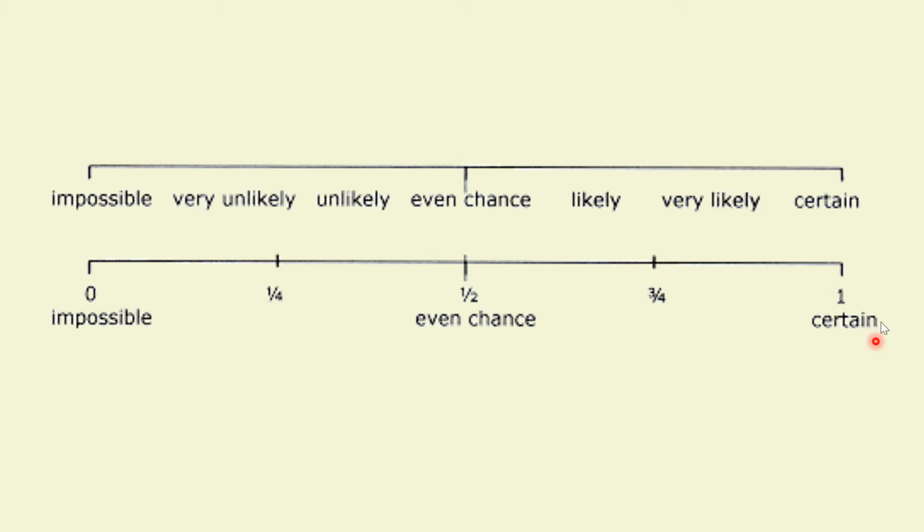So we know things that are certain are probability 1. Things that are evens have an even chance of happening, we've got probability half. Things that are impossible have probability 0. And something that's unlikely will be between 0 and a half. Something that's likely will be between a half and 1.